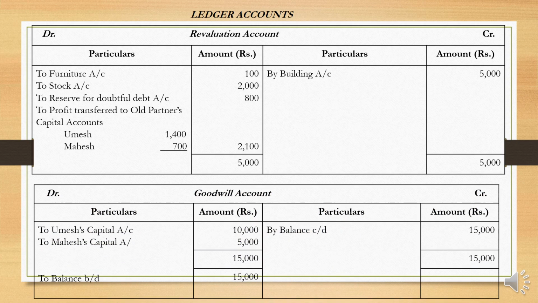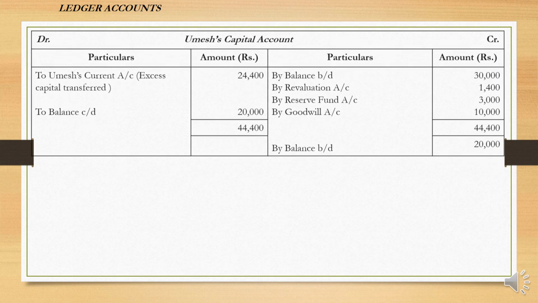Next one is the goodwill account. So goodwill is created and it is credited to the capital accounts of the old partners on the basis of their old profit sharing ratio, and the same is transferred to the balance sheet in the form of balance carried down.